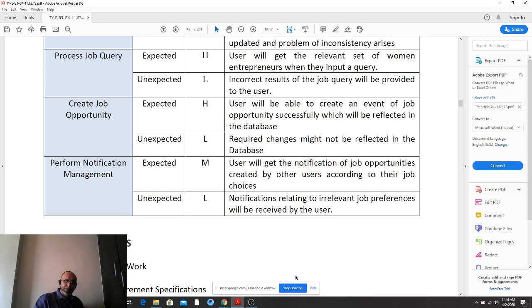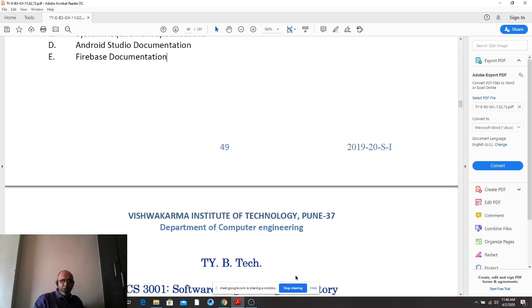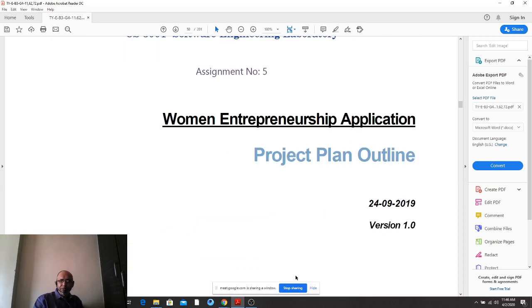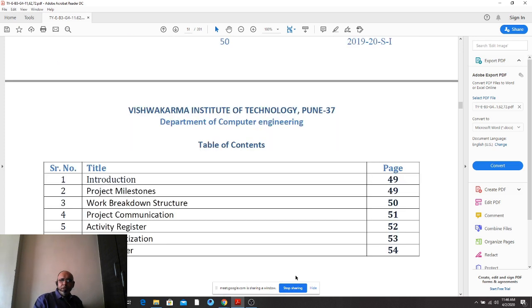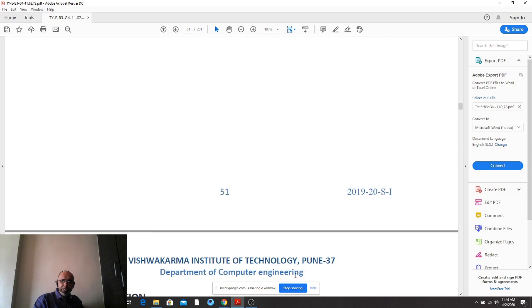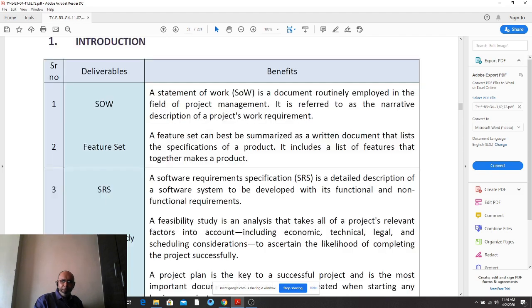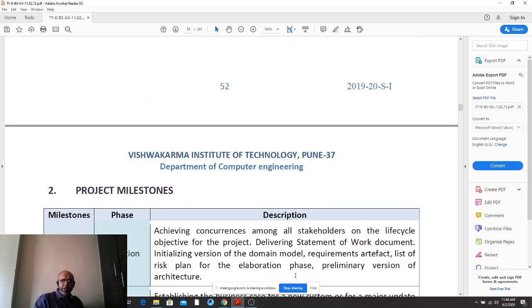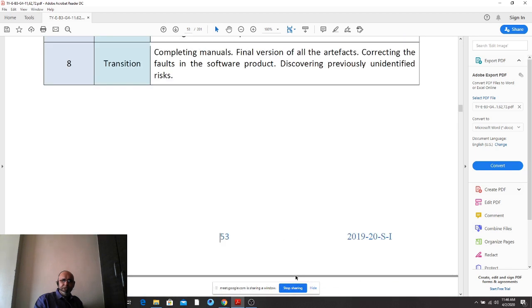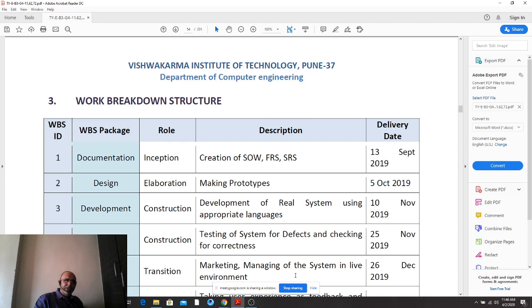Very short document, right? Assignment number 4. Assignment number 5, what is important in this is roles. Again you have to bother. This table you will keep as it is. Keep the table as it is. Keep the milestones as it is. No changes. Now WPS, you can change the delivery dates, right?